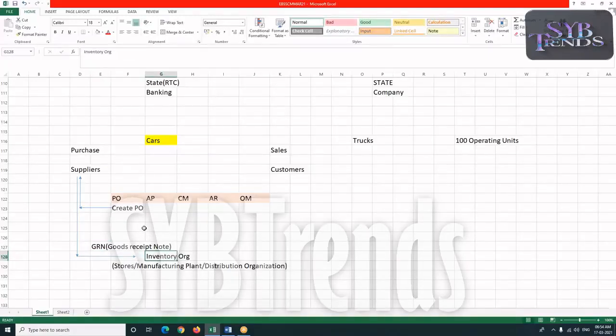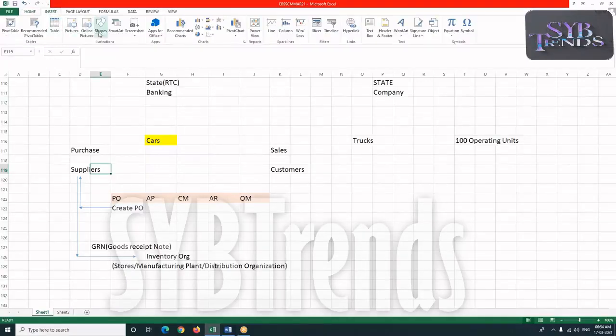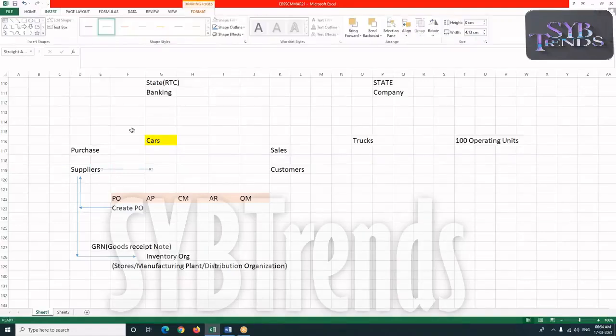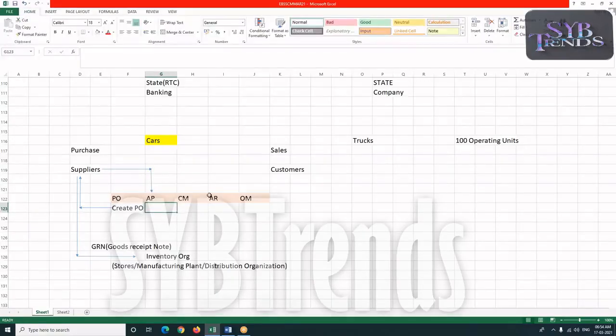Now, once after receiving the goods in my inventory, the supplier is going to send their invoice. Meaning we have to pay after receiving the goods. So here we are going to create an invoice, and for this invoice, we are now going to make the payment.